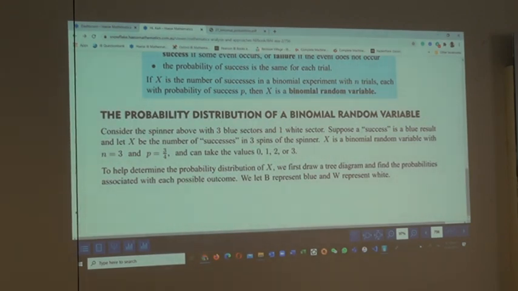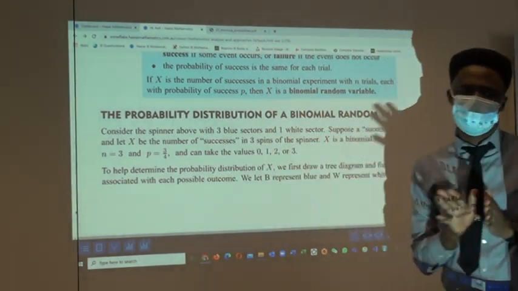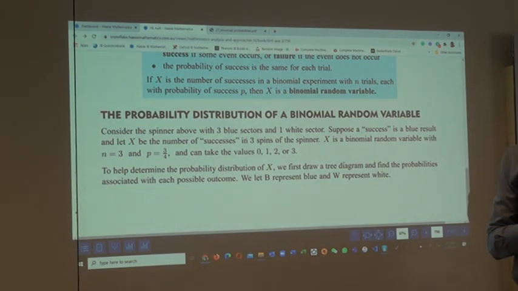Consider the above situation with 3 blue sectors. Success is when the blue is seen, just like we have said. X is the random variable with n = 3. You see, this p is the probability of success. And x can take the values 0, 1, 2, or 3. So this is when we spin 3 times.